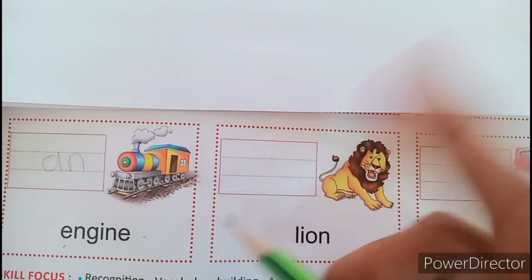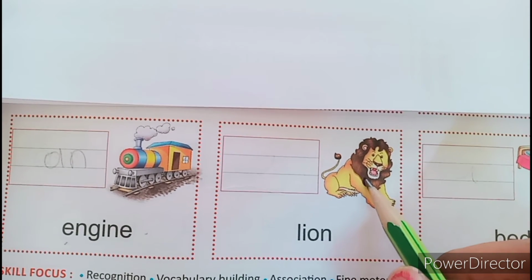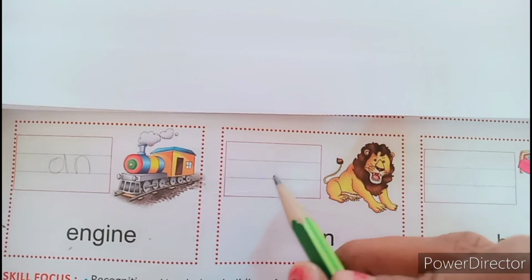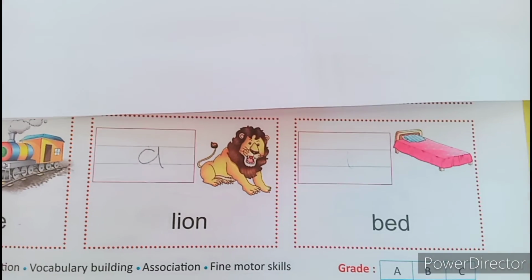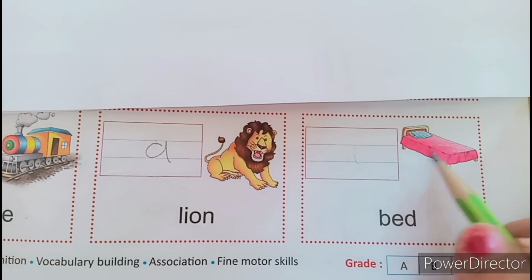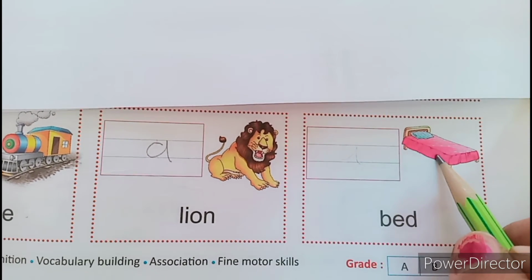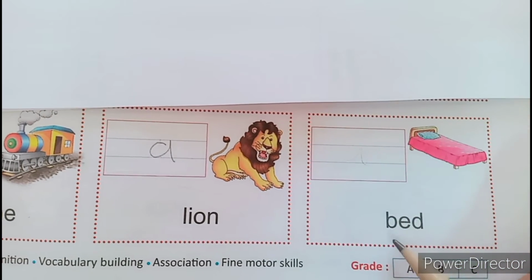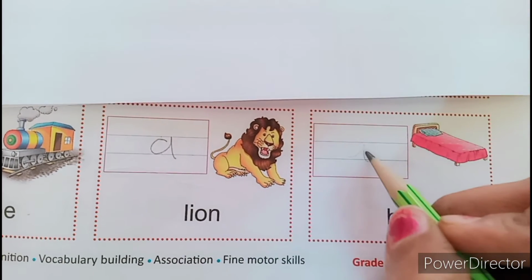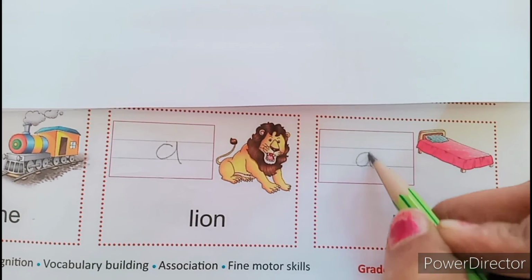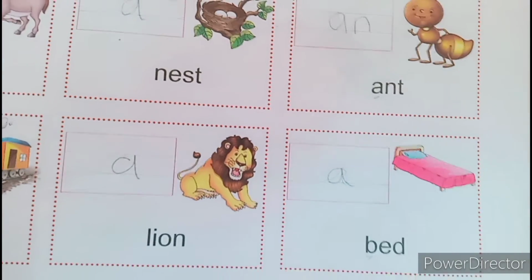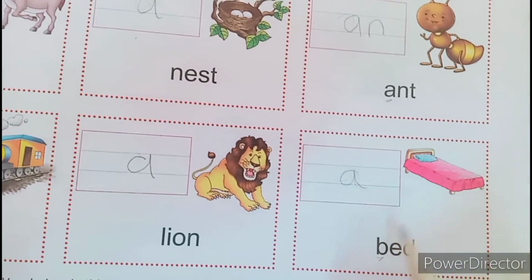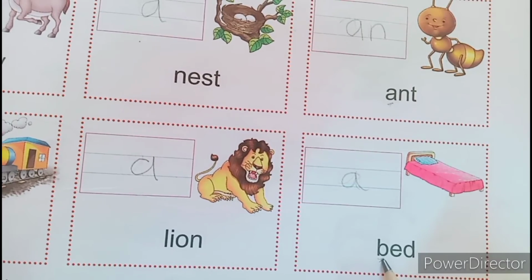Now tell me, which picture is this? Come on, tell me. Yes, you are right. Lion. Lion is related to which sound, beta? Consonant sound. So we will insert here "a". Okay. Now tell me, which picture is this? This is bed. Bed is related to which sound? Consonant sound, B. So we will insert here a bed. Okay. A bed. B is related to consonant sound.